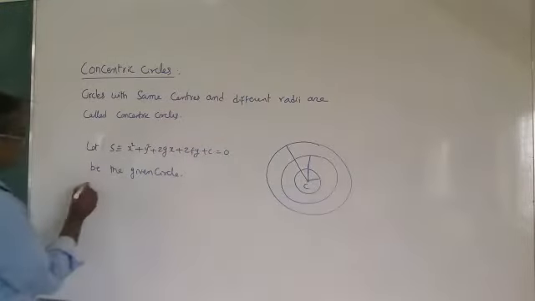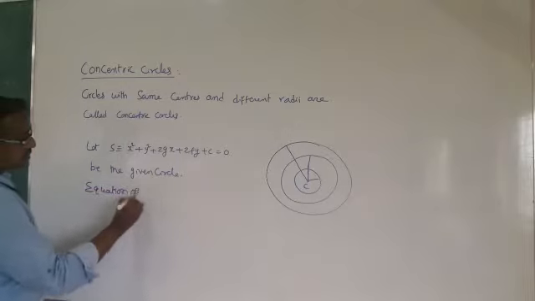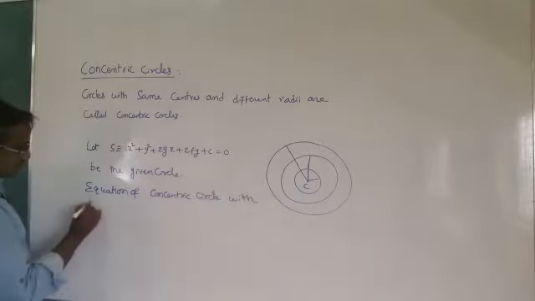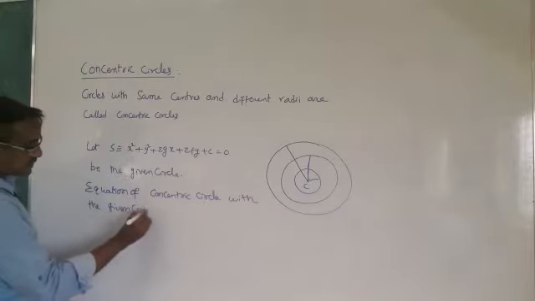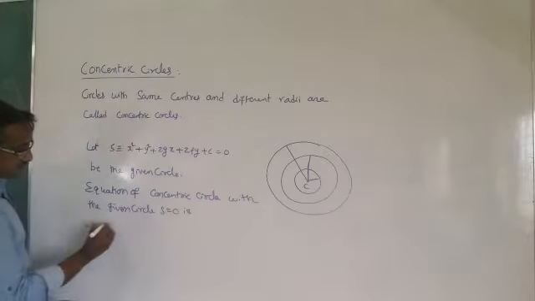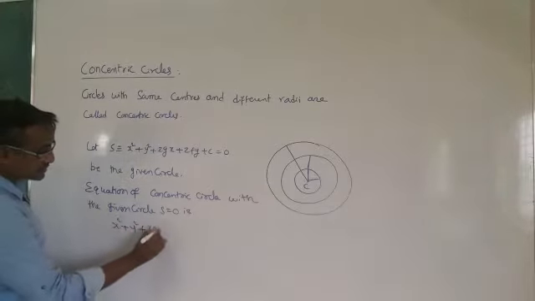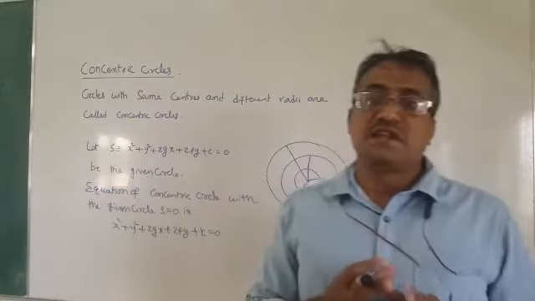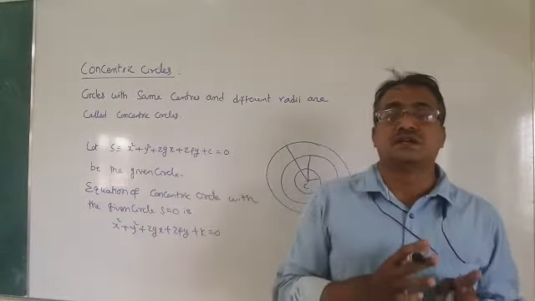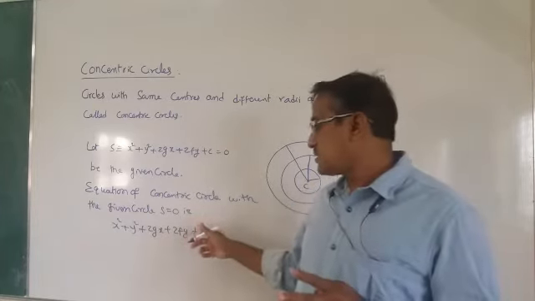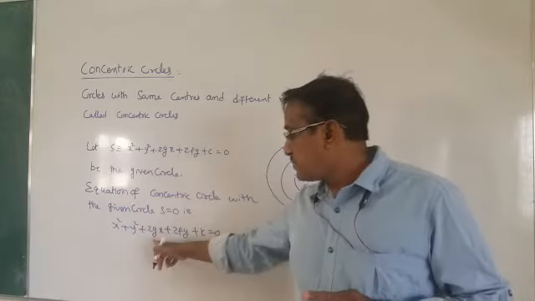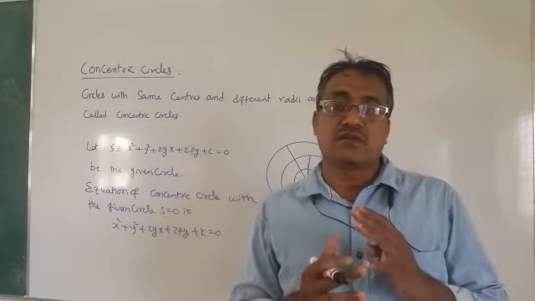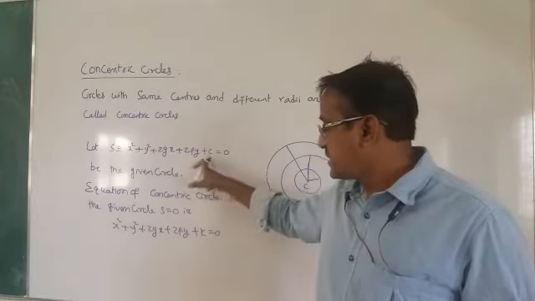So the equation of the concentric circle with the given circle S is equal to 0 is x square plus y square plus 2gx plus 2fy plus some k is equal to 0, because there will be no change in the g, f values since the centers must be the same. The radius is different, so there will be a change in the constant.